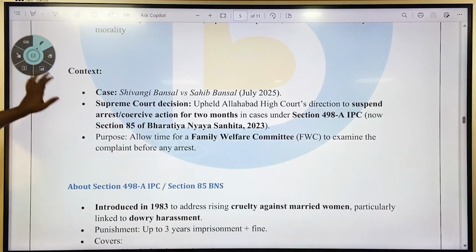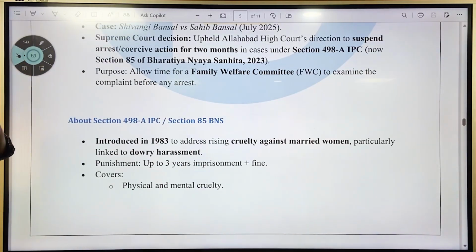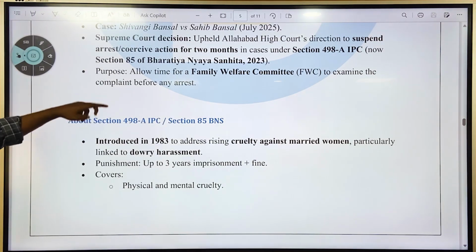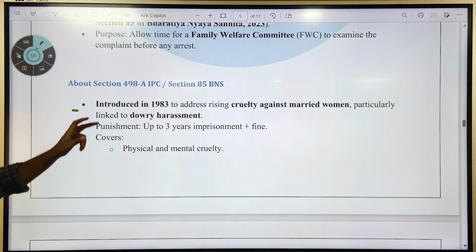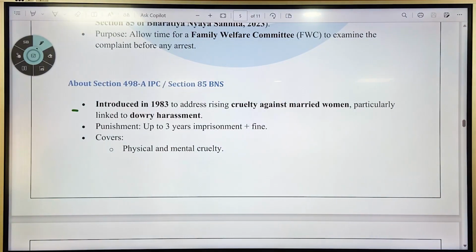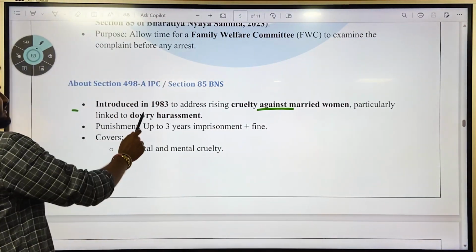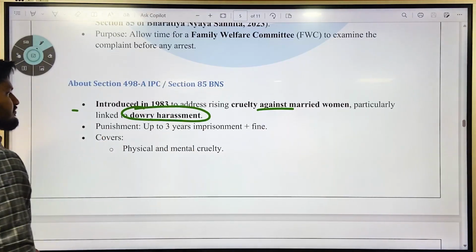Okay, so first we will understand section 498A of IPC, or section 85 of BNS, and only then will we understand the context. It was introduced in 1983 to address rising cruelty against married women, particularly linked to dowry harassment.